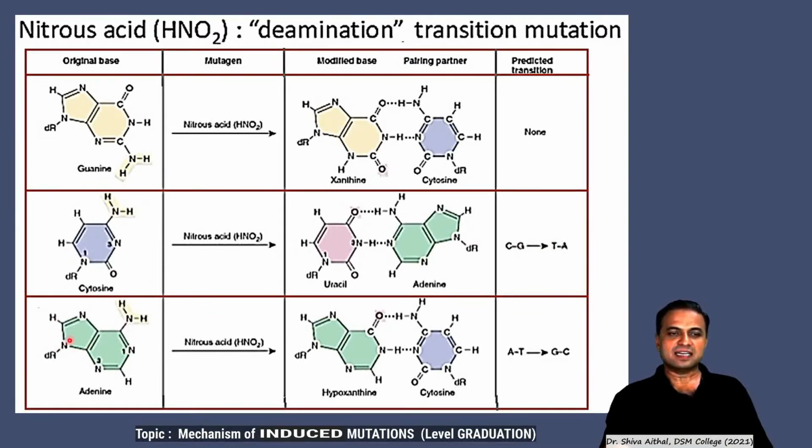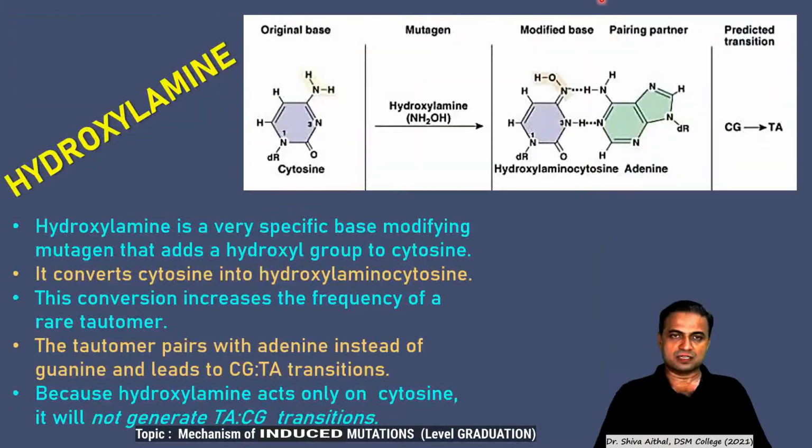Similarly, nitrous acid has the capacity to act on adenine because these have the amine groups, and it deaminates it. All are deamination reactions and all result in transition mutation. So adenine is deaminated to form hypoxanthine. This hypoxanthine resembles guanine, and this pairs with cytosine. So again AT base pairing is converted to GC. So nitrous acid is capable of converting CG to AT and AT to GC both. So it is a very potent mutagenic agent capable of two-way transitions in the growing cells.